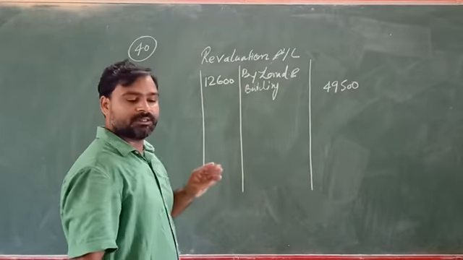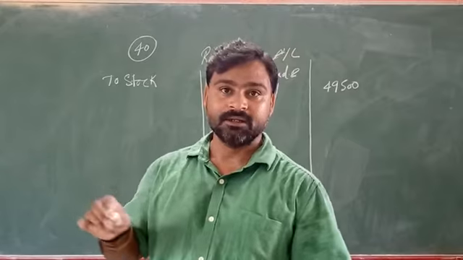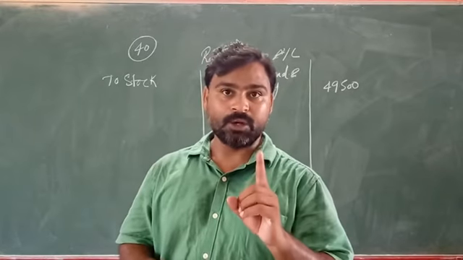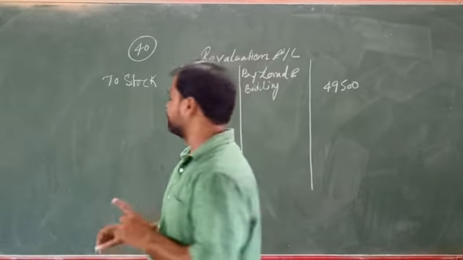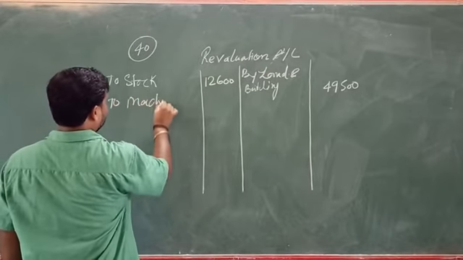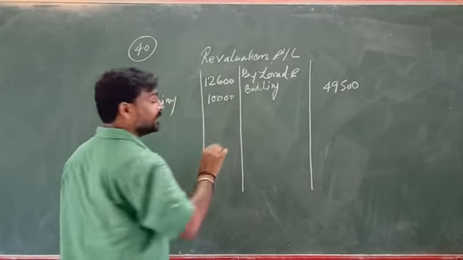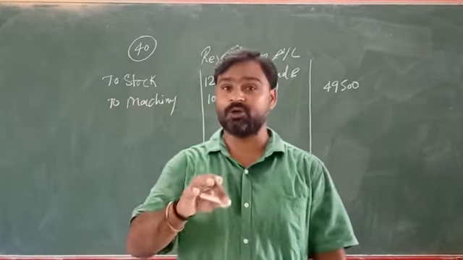And the value of machinery given in the books is 2 lakh. You can see in the balance sheet asset side 2 lakh rupees. 5% of 2 lakh is 10,000. Machinery: 10,000 is reducing. The value of machinery is reducing by 10,000 rupees.